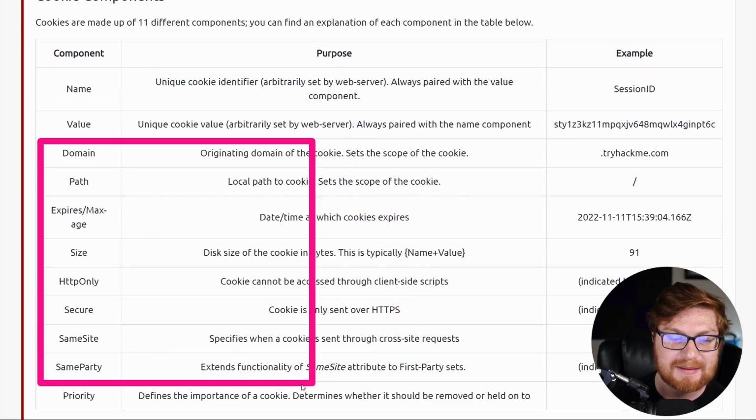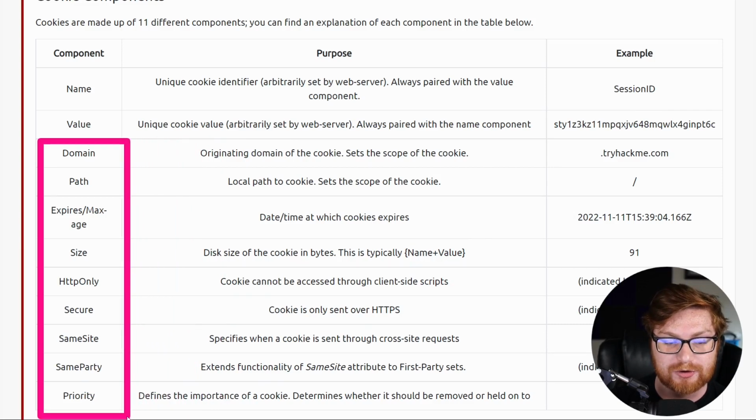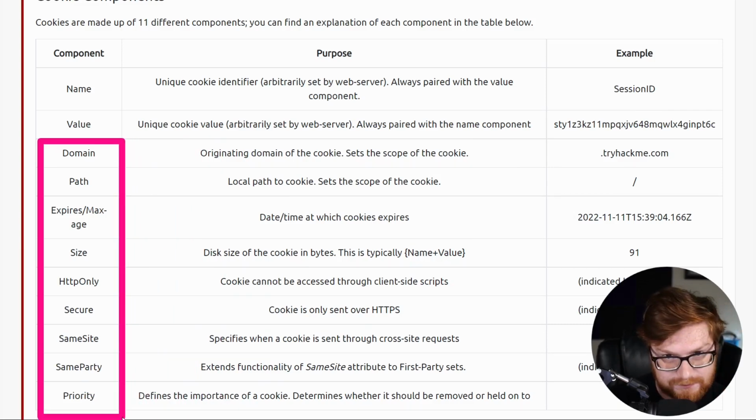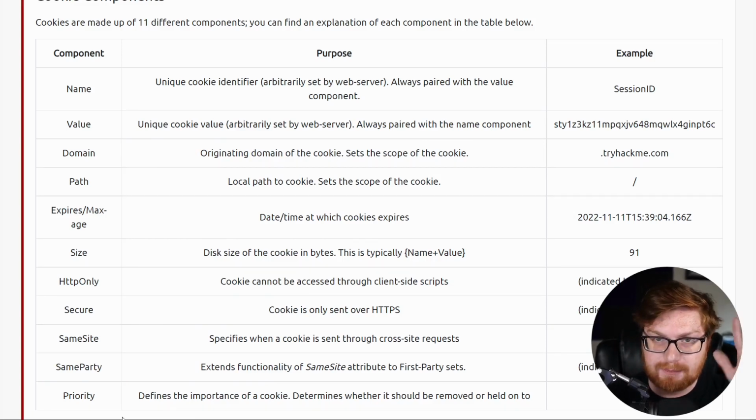All of this stuff, maybe sometimes you need to worry about it. Not always. So if you are willing, if you don't mind, press the I believe button with me. That way you don't have to overwhelm yourself thinking, bro, I don't want to memorize and study and make flashcards for the 11 different components of cookies.